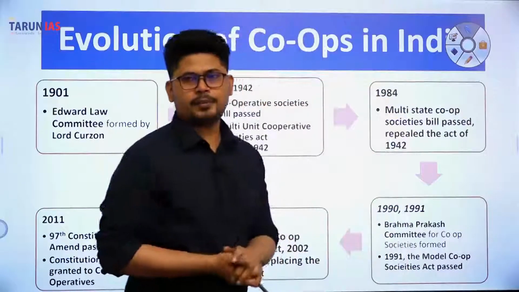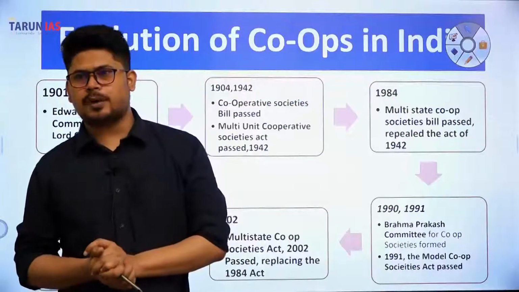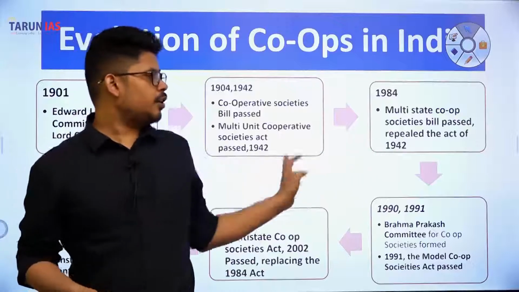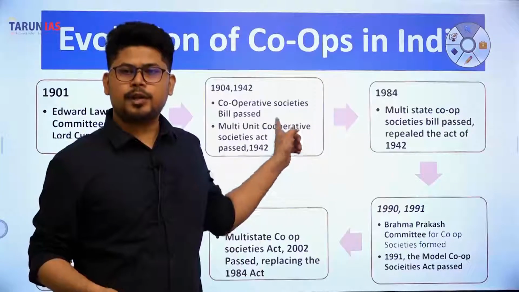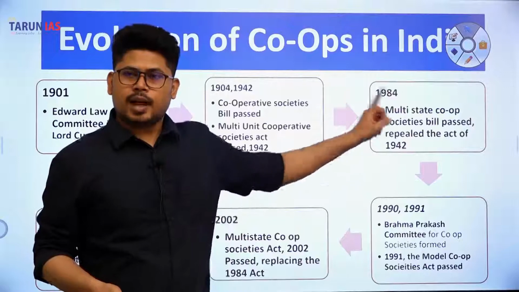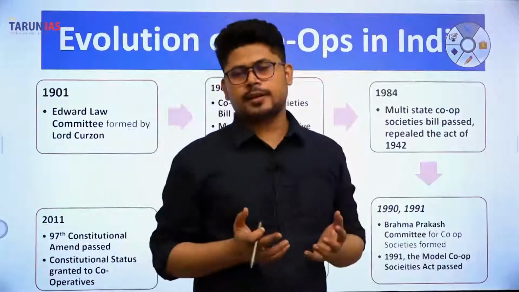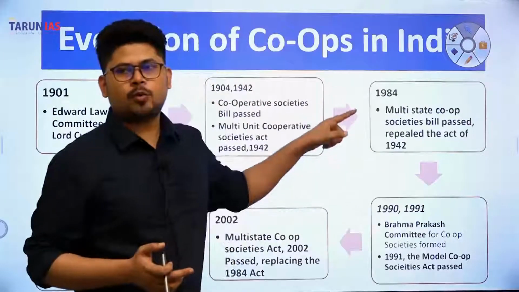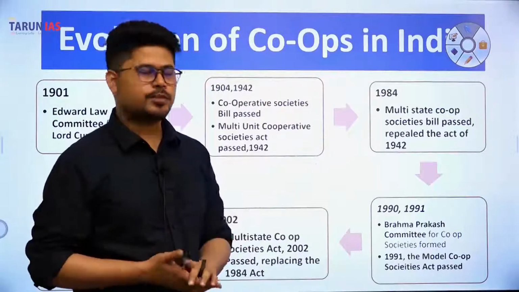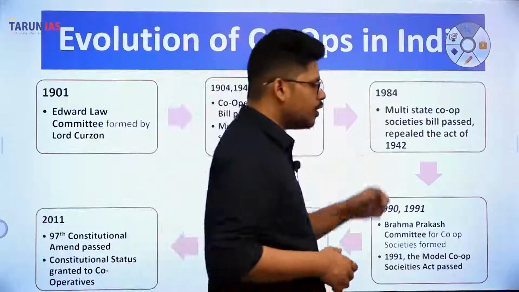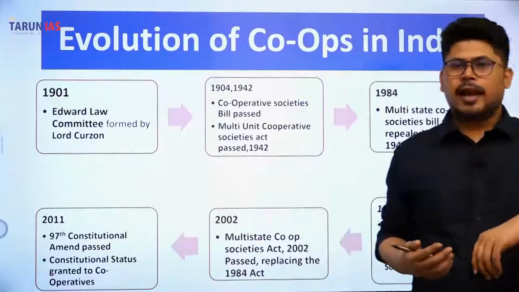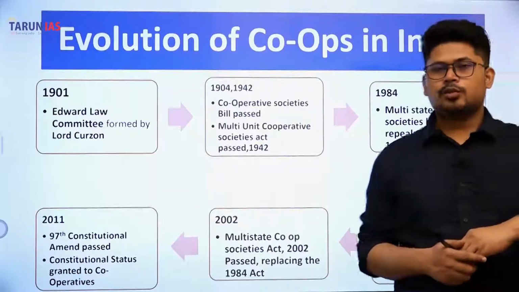Now the Multi-State Cooperative Societies Bill was passed, which repealed the 1942 Act. In 1942 it was Multi-Unit Cooperative Societies; here it was 1984, because India became independent and states were reorganized. So the Multi-State Cooperative Societies Bill was passed in 1984, which repealed the Act of 1942. Okay, what happened after that?